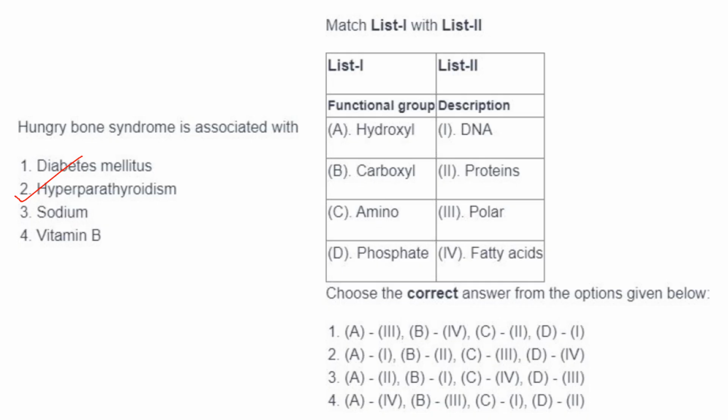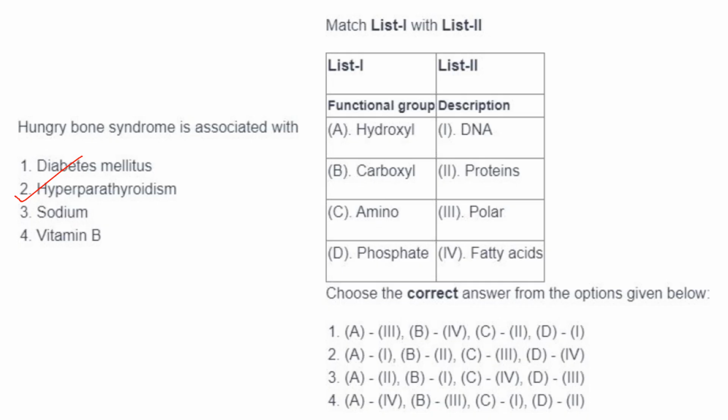Now after surgical removal of the parathyroid gland, they experience a sudden drop in calcium levels, and this will trigger uptake of calcium by the bones. Okay. So this condition is called hungry bone syndrome because the bone is hungry for calcium.